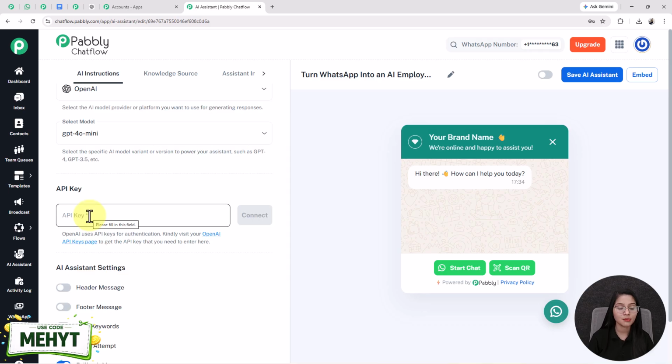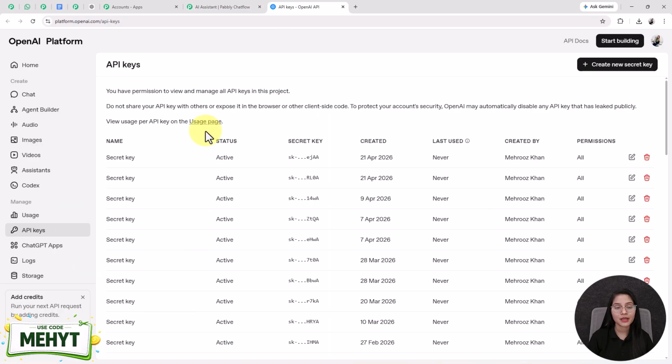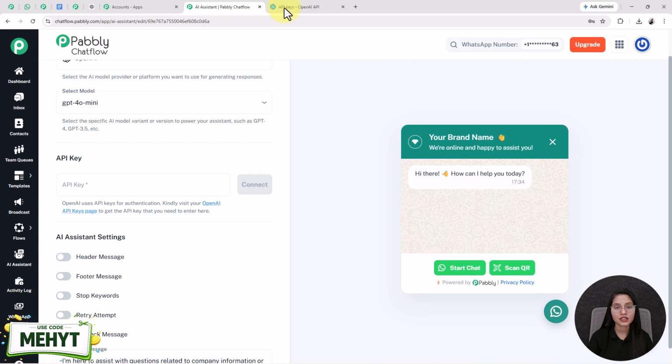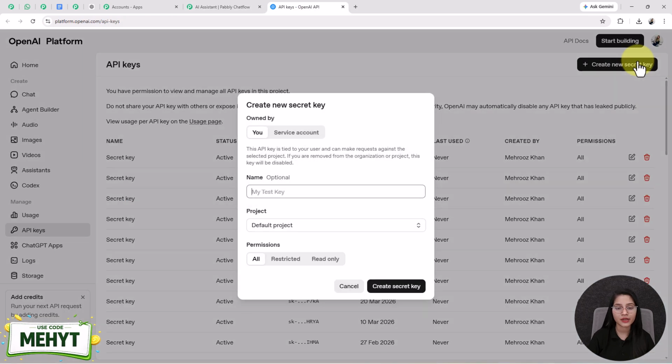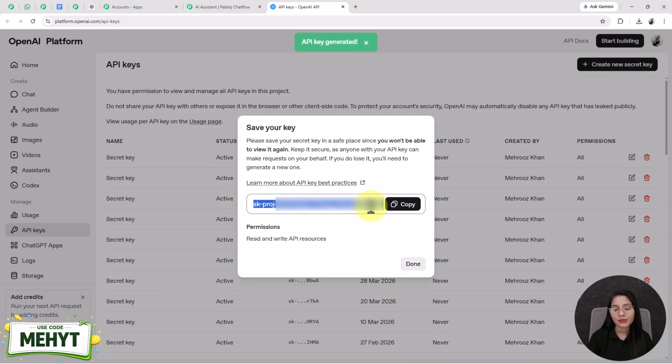And next is the API key. For generating this API key, I am going to take you to my OpenAI platform. See, this is my OpenAI platform. Now for generating this API key, you have to click on this plus create new secret key button. The name is optional, you can give it if you want to. After that, I am selecting the default project and setting the permission as all. Then I will click on this create secret key button, and see, I got my API key.